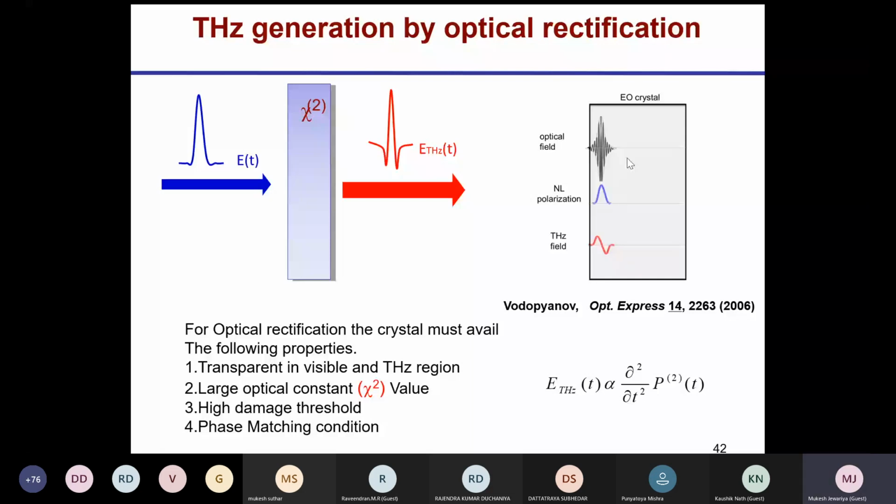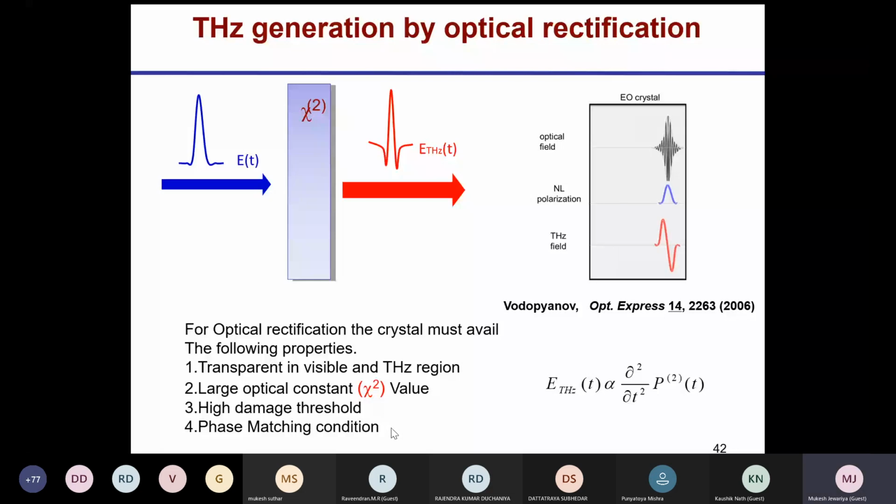But to generate a terahertz pulse, the crystal must be transparent in both visible and terahertz. If it's absorbing, it can absorb the optical pulse which we shine, or the terahertz pulse in the terahertz region. It must have a large optical constant chi2 value, a high damage threshold, and the phase match condition should be satisfied.